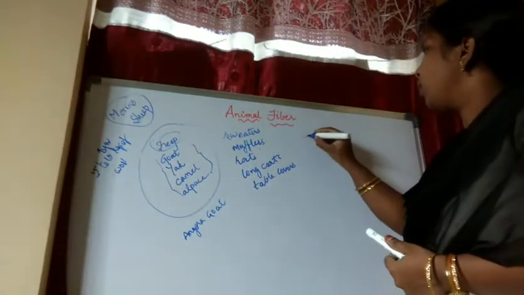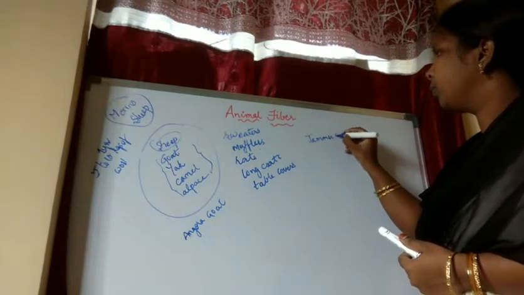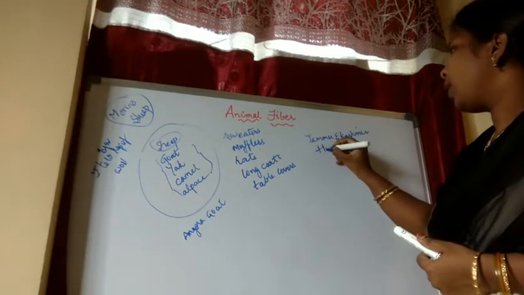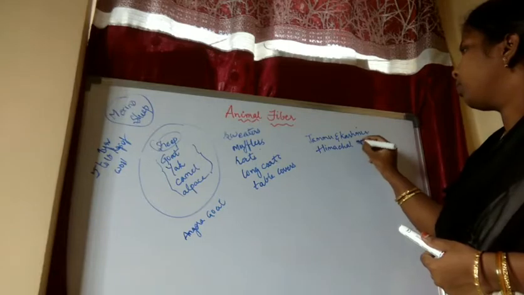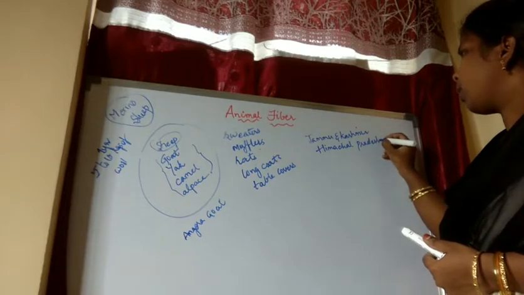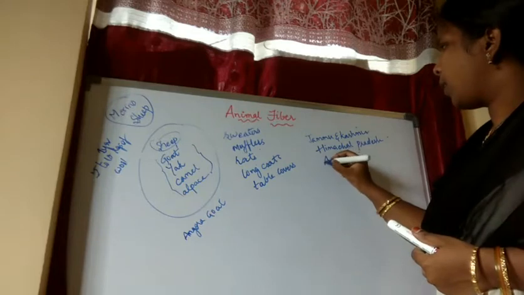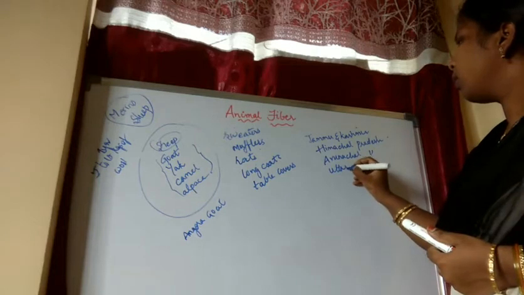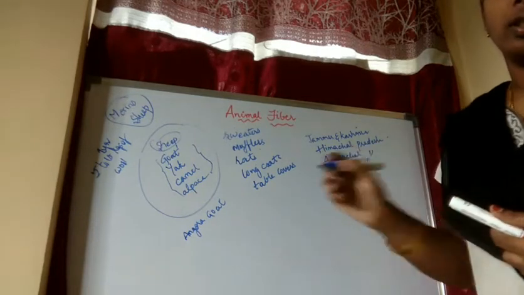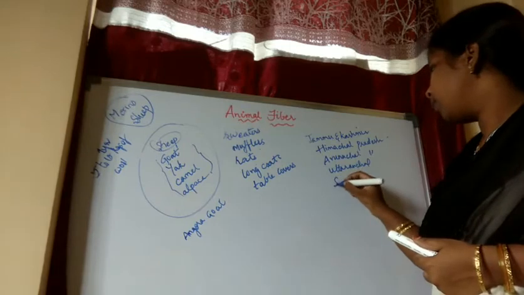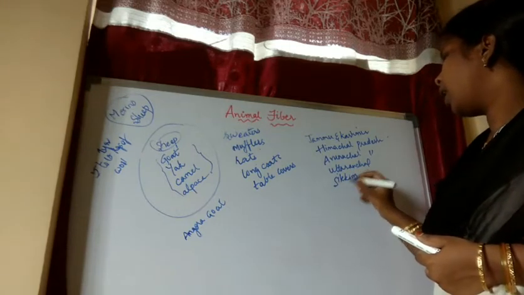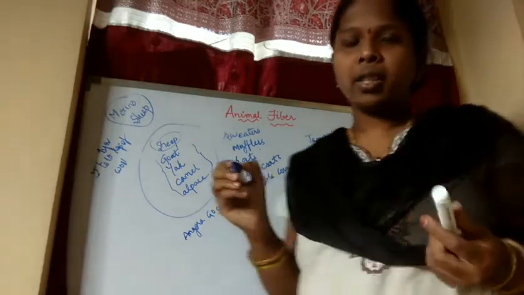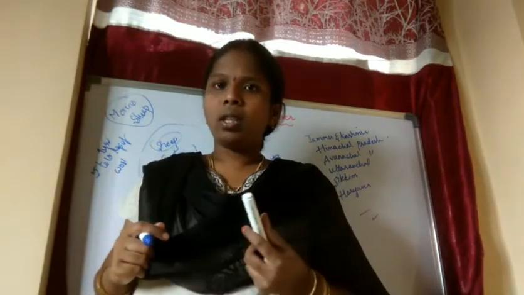I will tell the names: Jammu and Kashmir, Himachal Pradesh, Arunachal Pradesh, Uttarakhand, Sikkim, Haryana, and also Gujarat and Rajasthan. So from these places the wool is reared.